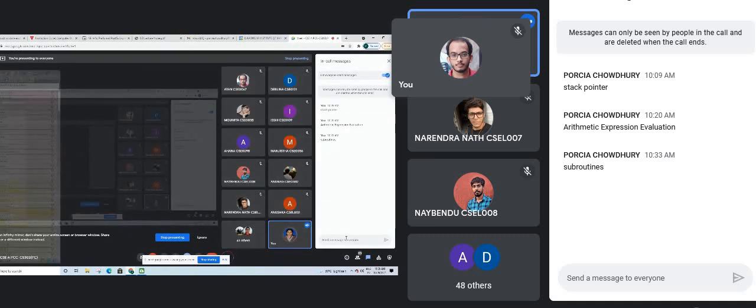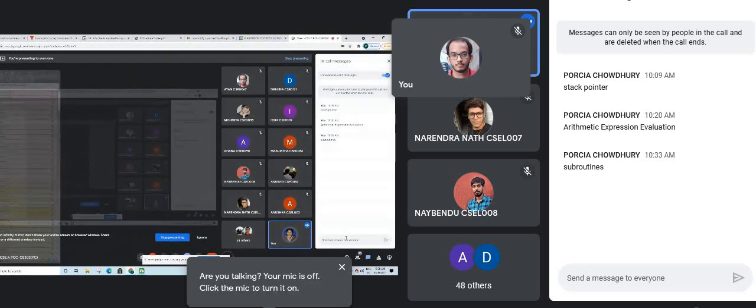Now, subroutines are basically meant for doing sorting, searching, these things. Again, sort and search, I don't know whether these things have started in your data structure or not. Sort means there will be n number of data and we have to sort that data in ascending or descending order, whatever is mentioned.